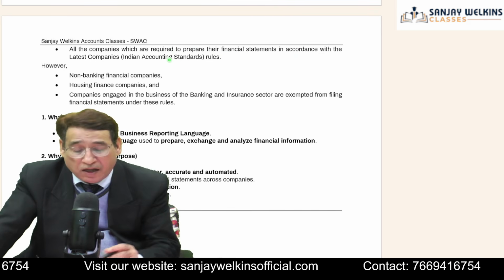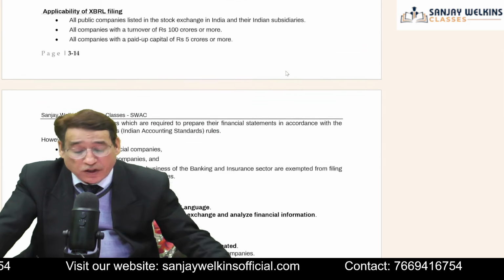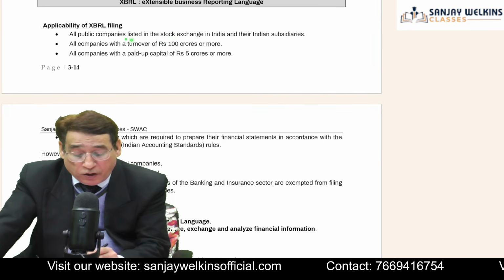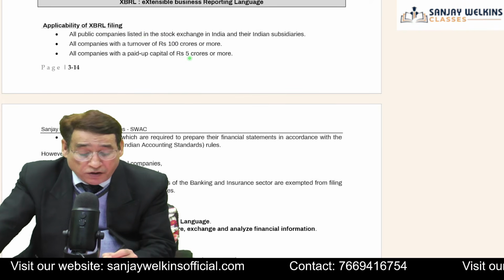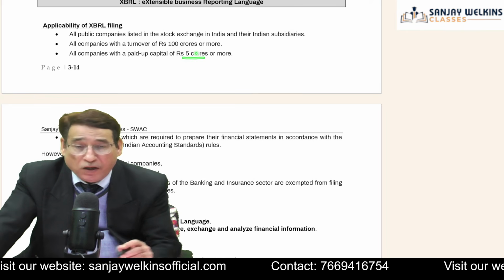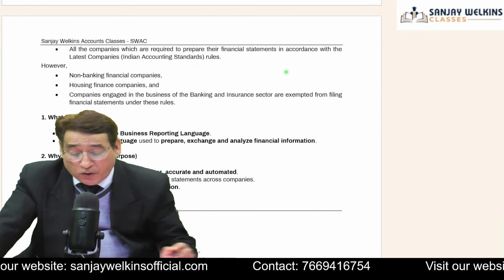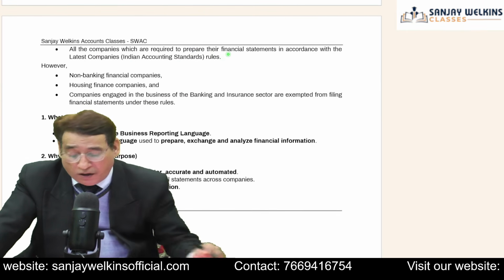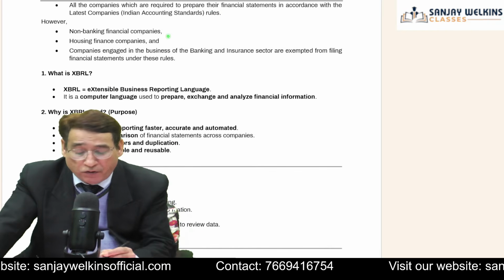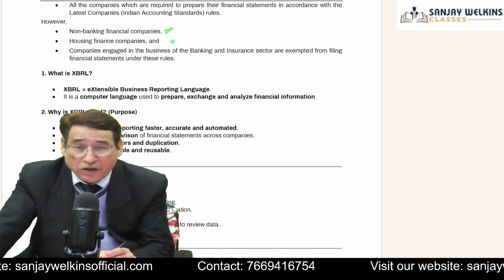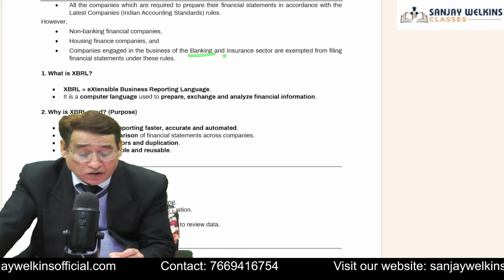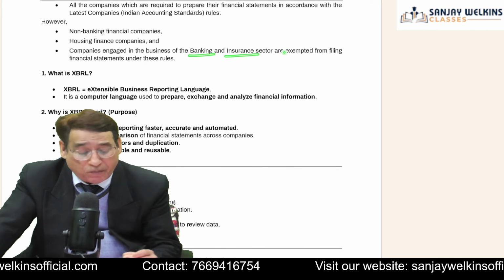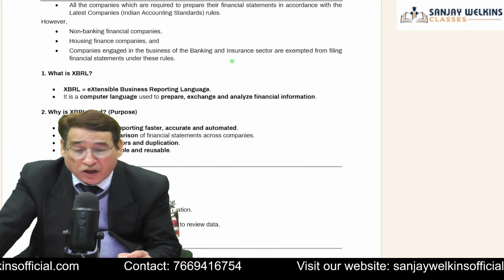So these are the criteria for the companies which are supposed to follow Ind AS. I've already told you, all the listed companies having a turnover of 100 crores or more, or a paid up capital of 5 crores or more, and similarly companies following Ind AS. However, you should also be aware that non-banking companies, similarly housing companies, and companies engaged in the business of banking and insurance have been exempted from filing XBRL. Is it clear to you?